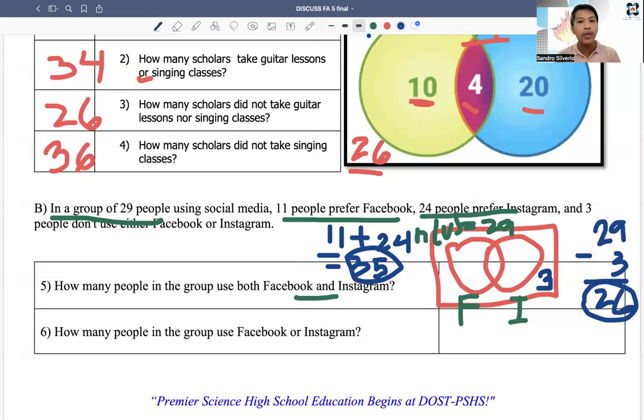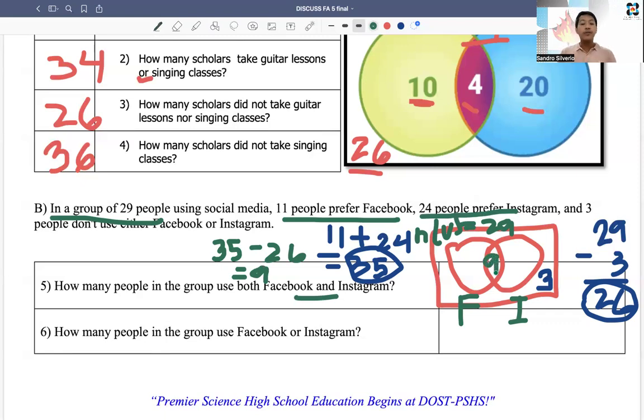So in this case, what do you think am I going to do for this problem? What do you think? I have to subtract 26 from 35. Okay? So 35 minus 26, that is equal to what? 35 minus 26 is equal to 9. That's right, no? That is equal to 9. So yung 9 people na ito, they are actually the group of people who are users of both Facebook and Instagram. So we have to write 9 here in the middle.